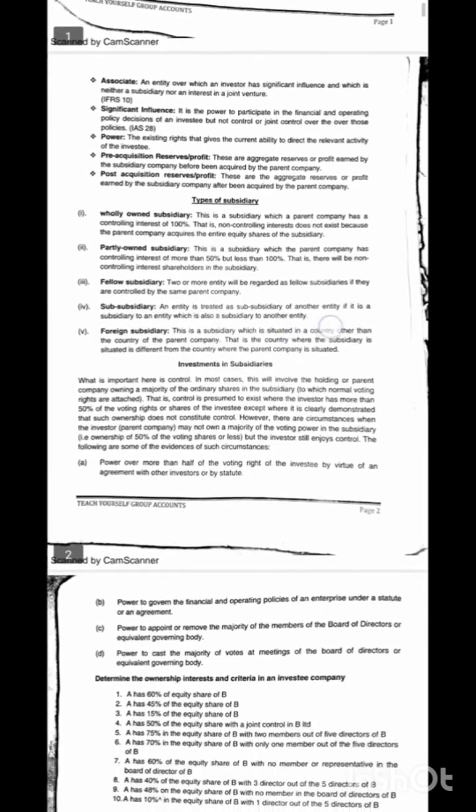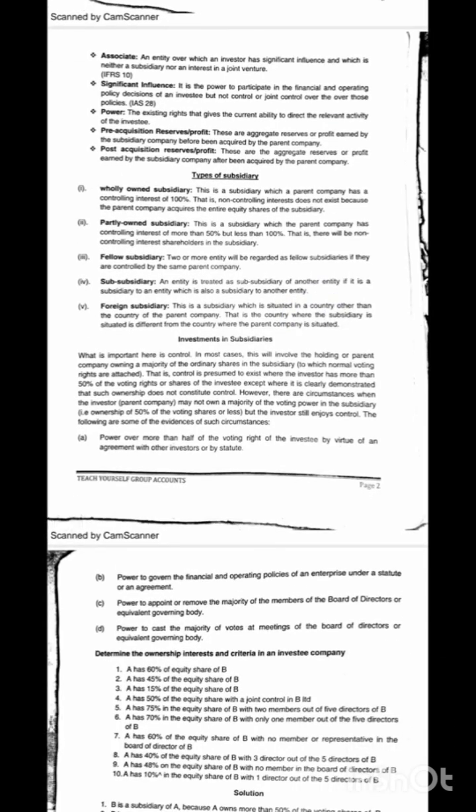All right, what is an associate? An entity over which an investor has significant influence, and which is neither a subsidiary nor an interest in a joint venture. That is an associate. Then we have significant interest. It is a power. Significant interest means the power to participate in the financial and operating policy decisions of an investee, but not control or joint control over those policies.